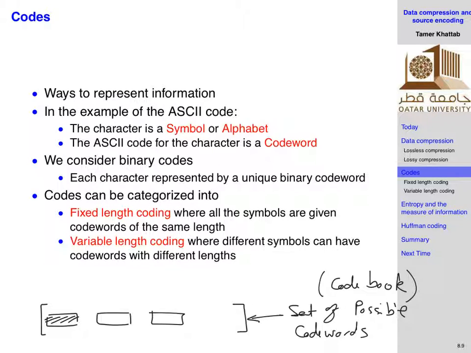We have also the alphabet, right? The alphabet is the symbols that are coming from your source. So your source is producing a set of symbols. You can call them the alphabets. So these are symbols, uncoded symbols, alphabets.